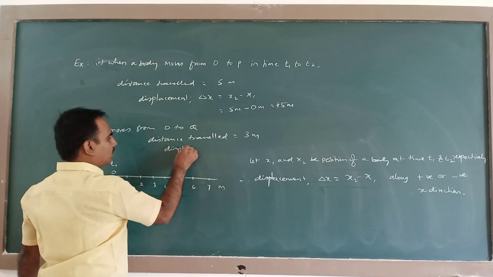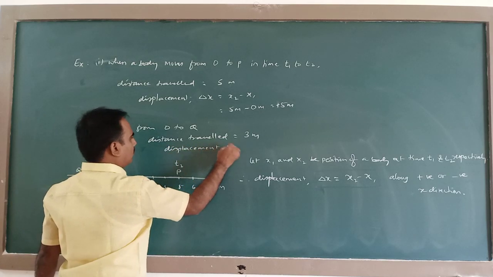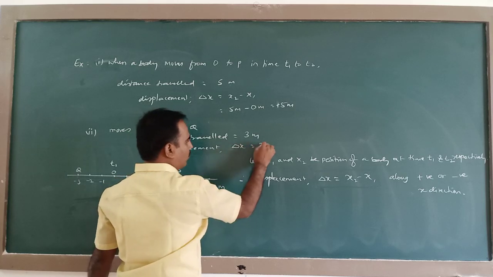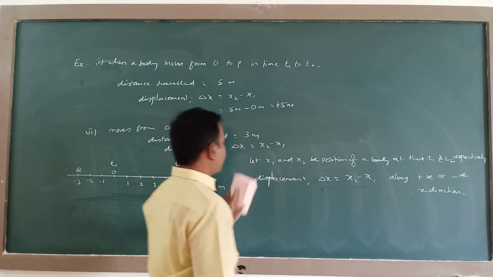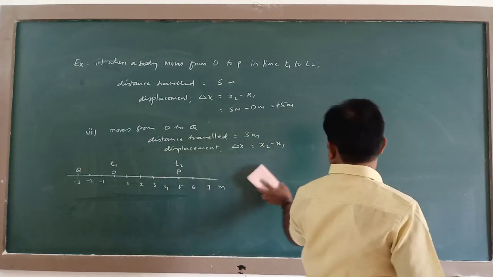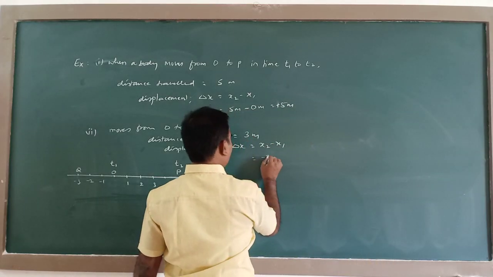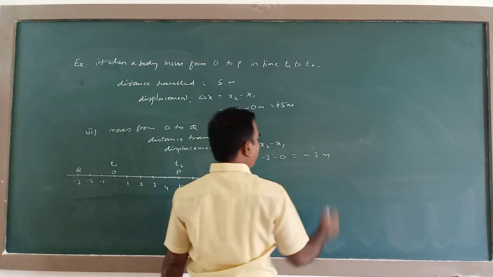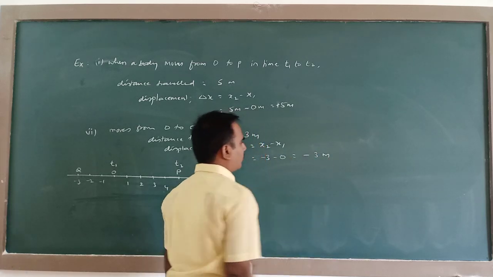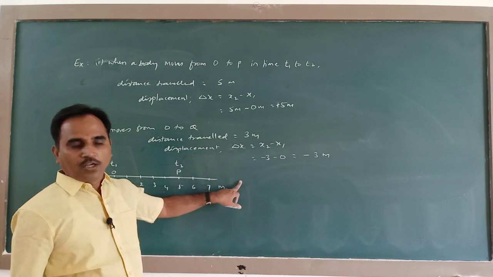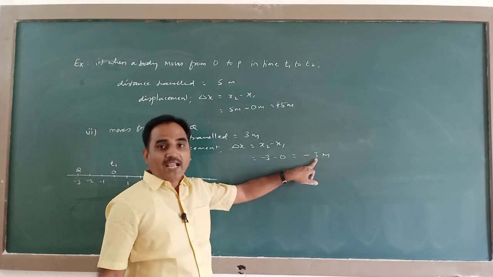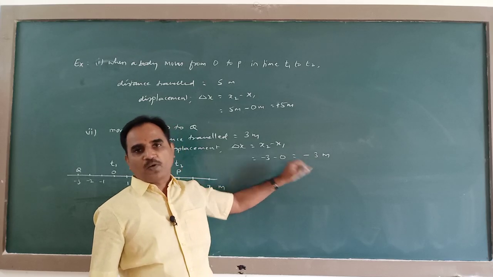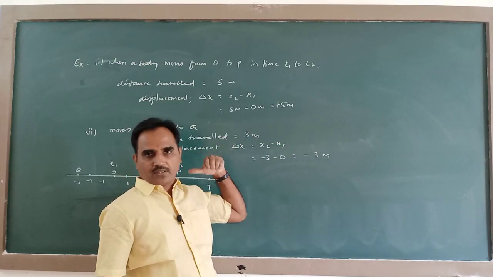Whereas displacement, magnitude of displacement delta x is equal to x2 minus x1. What is the final position? Minus 3. Initial position is 0. So it is minus 3 meter. This 3 meter refers to magnitude of displacement. Minus sign refers to the displacement being in negative x direction.